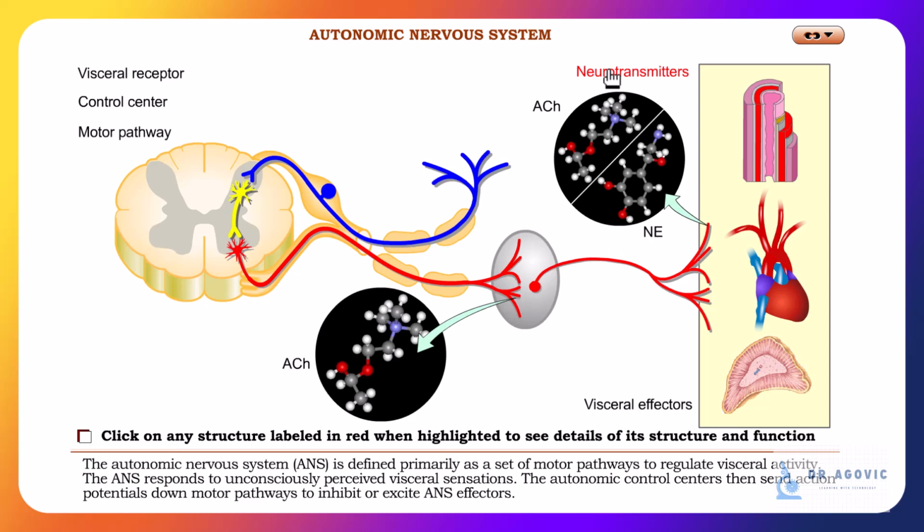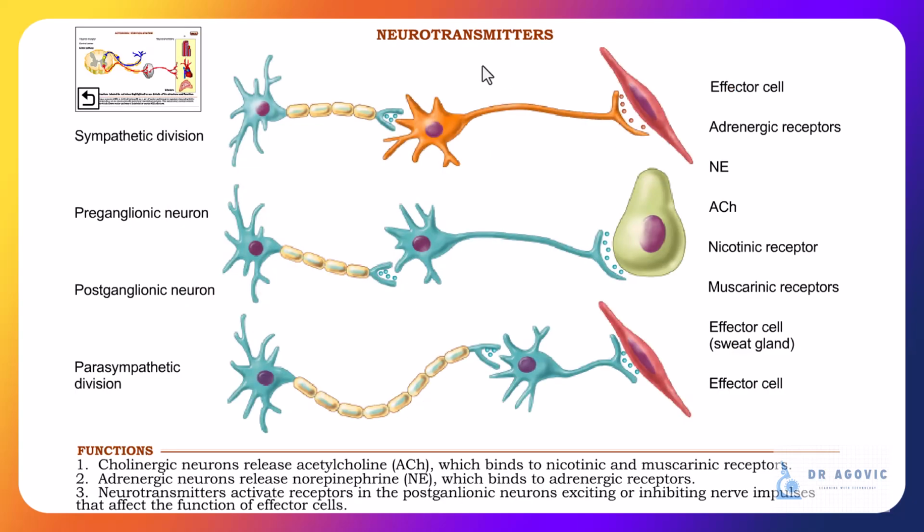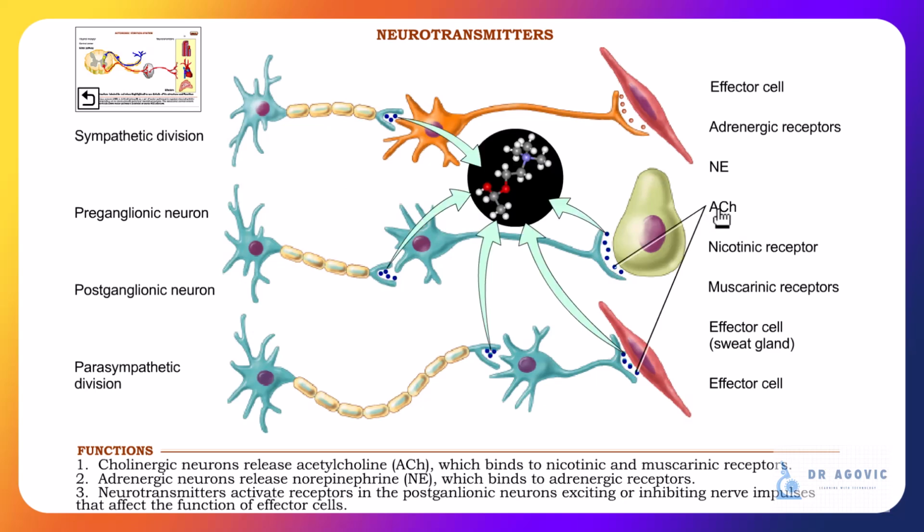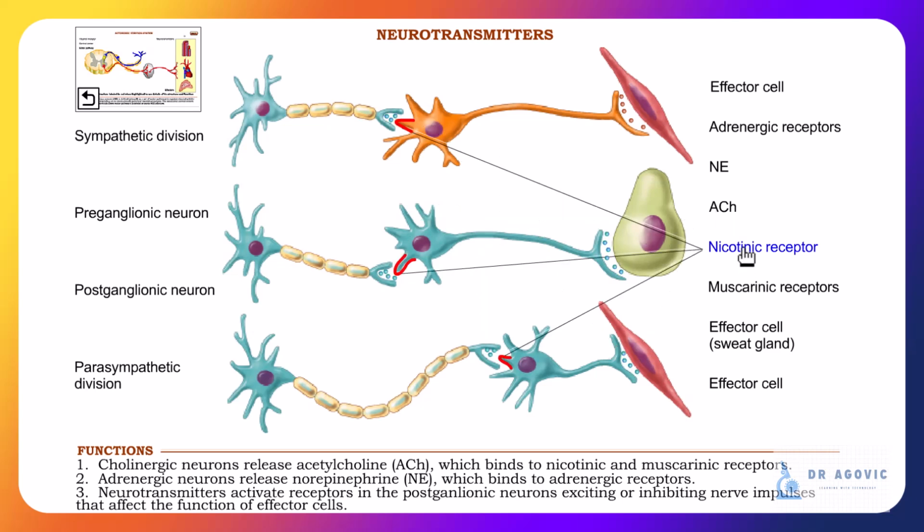Neurotransmitters. Cholinergic neurons release acetylcholine, which binds to either nicotinic or muscarinic acetylcholine receptors. Nicotinic acetylcholine receptors mediate fast synaptic transmission. When acetylcholine binds to them, they open ion channels, allowing ions like sodium and calcium to flow through the channels, leading to basically depolarization.